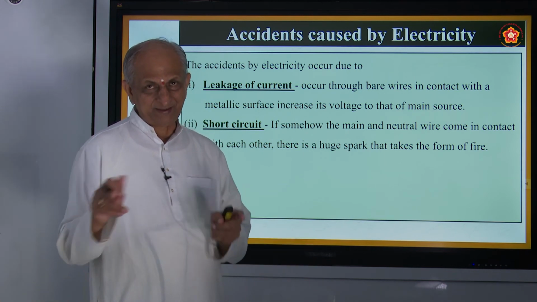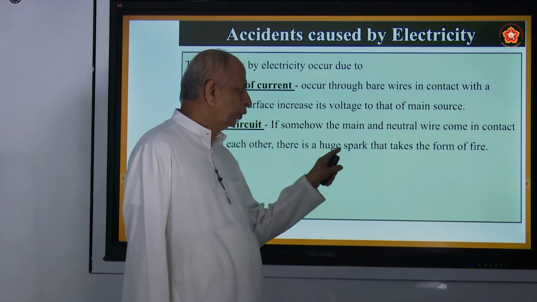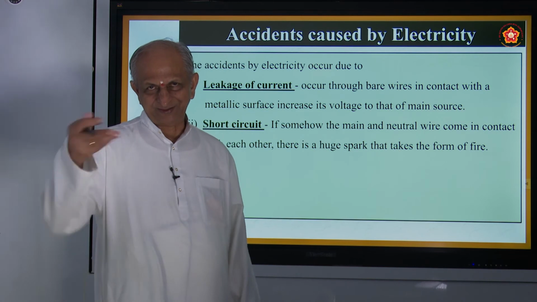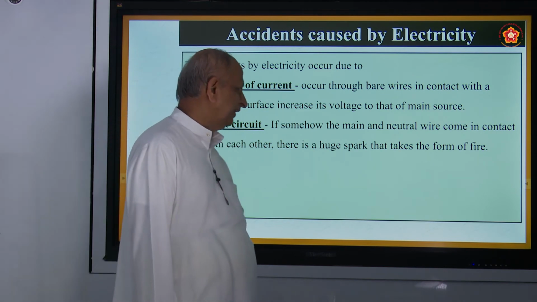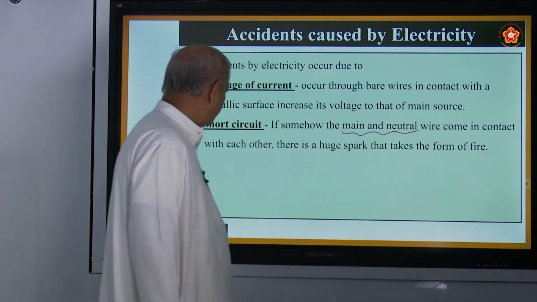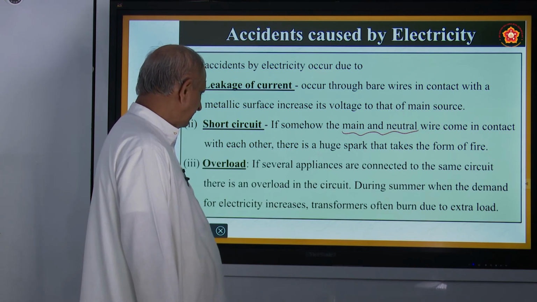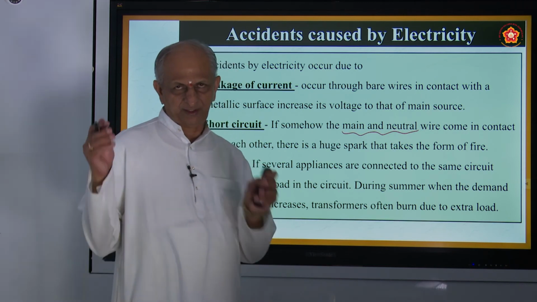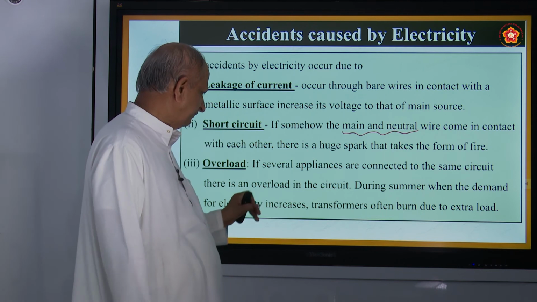Neutral wire and main, if they come in contact with each other, there will be a huge spark. You might have seen the chat chat chat sound coming. That is because of the connection between main and neutral. That leads to what is called a short circuit. And sometimes there will be overload also. For every circuit there will be a proper quantity of electricity.